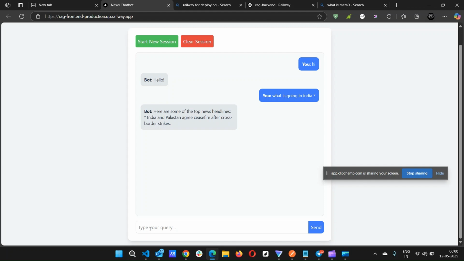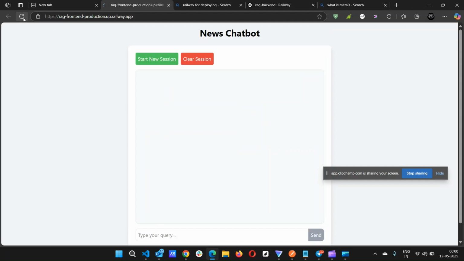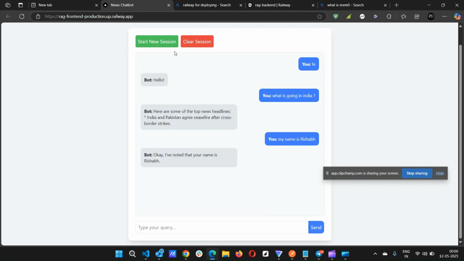And one more thing, if I tell it that my name is Rishabh, and then refresh, first it will fetch the session, and with the session we can fetch the history. All things are stored in a Redis cache. We are using Redis for storing the history and the session.